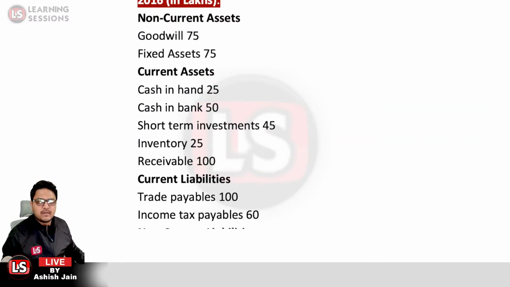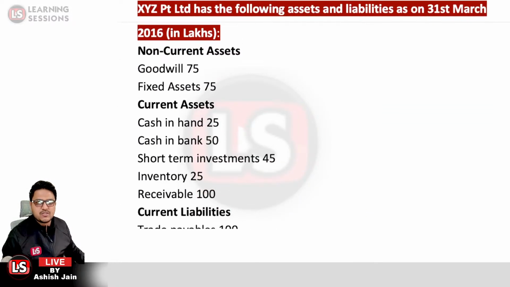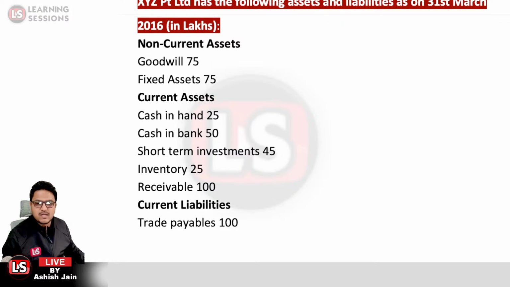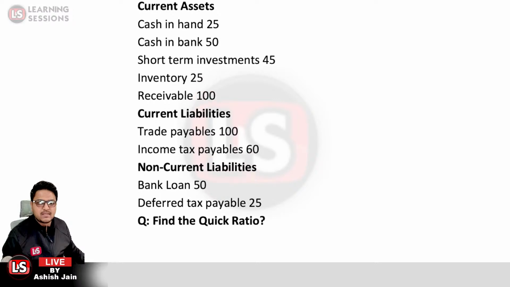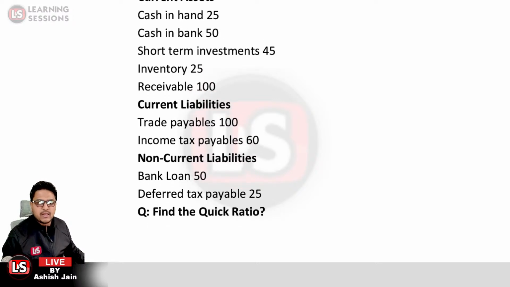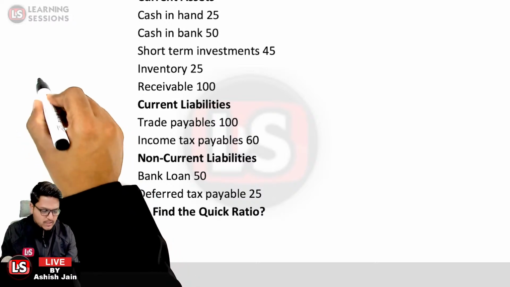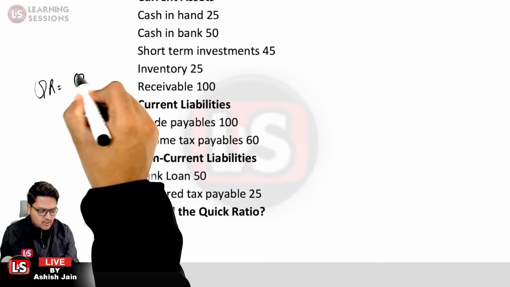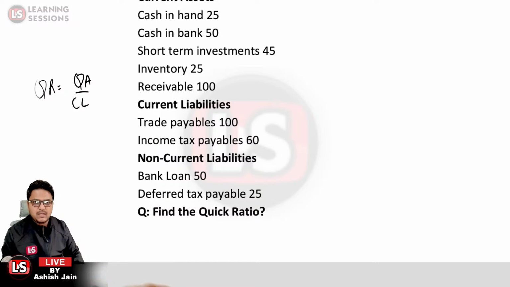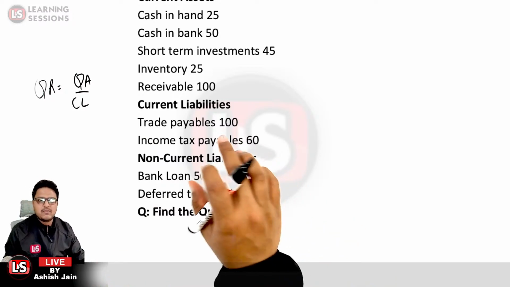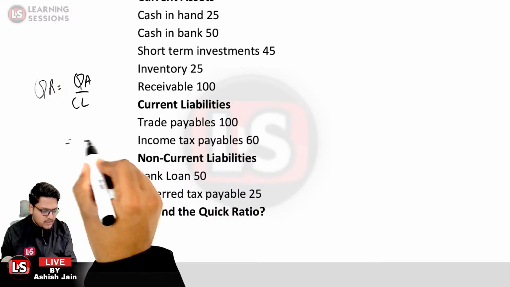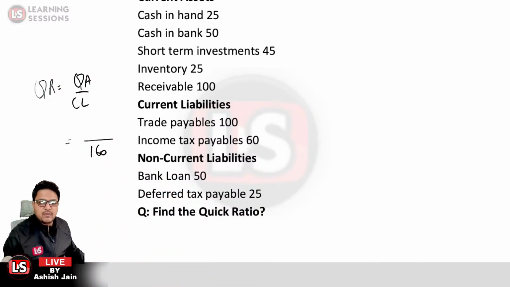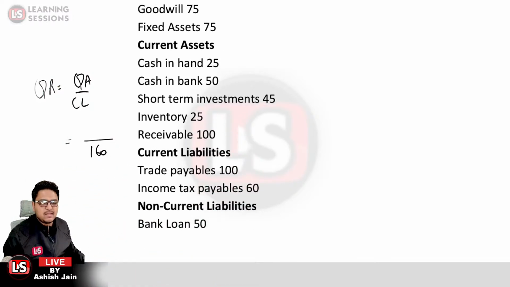In the next question, it is given that XYZ Private Limited has the following assets and liabilities on 31st of March 2016. We are provided with the non-current assets, current liabilities, and non-current liabilities. In the first question, we need to calculate the quick ratio, which is equal to quick assets divided by the current liabilities. The current liabilities are the trade payables and the income tax payables, which is equal to 160. So in the denominator we will have 160, and we need to ascertain the quick assets.